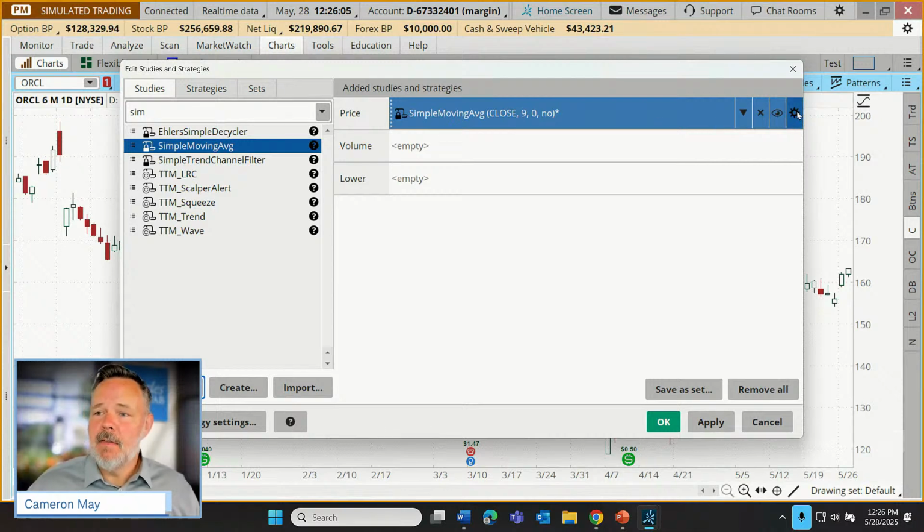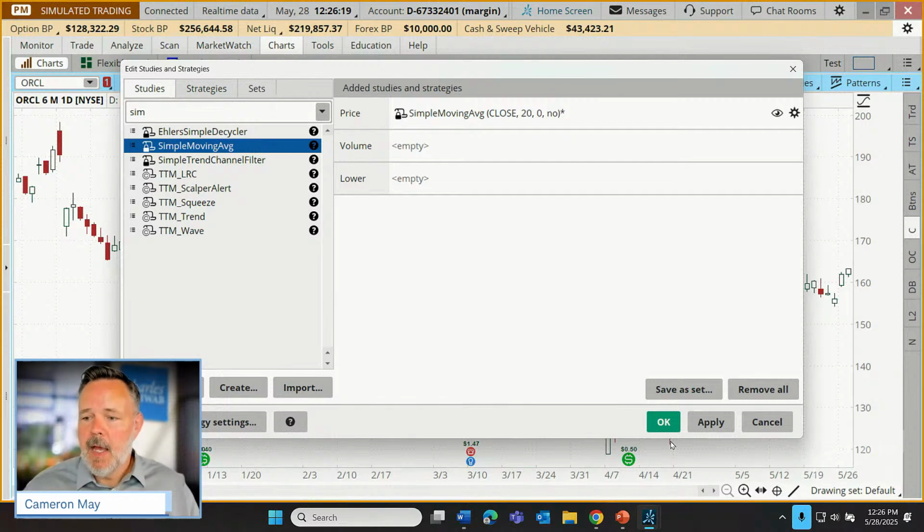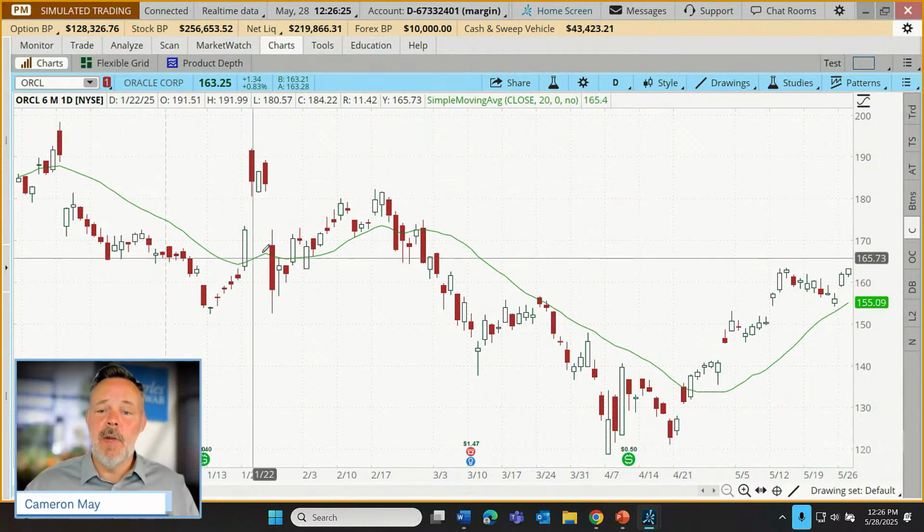So I'm going to edit that. Let's go over here and click on the little gear icon and change this to maybe 20 days worth of data, showing us generally what have prices done over the course of the last 20 days. So let me click OK and click Apply. And if you aren't familiar with a moving average, what we're left with here is that green line.